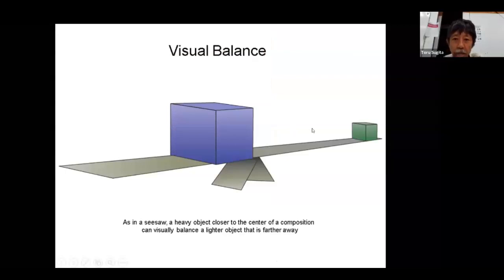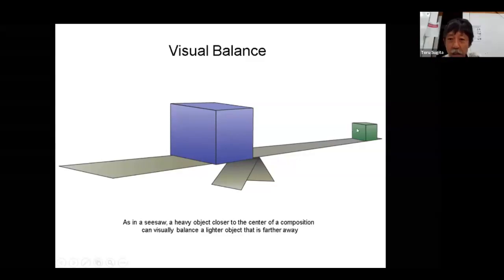So visual balance is related to actual balance in a way. A big object on a seesaw, a small object, and depending on where they are, the location of those objects can make these equal. Of course, if this is too close to the center, then this big box will be much heavier, so it falls down.